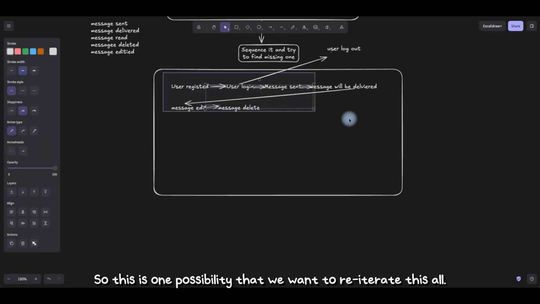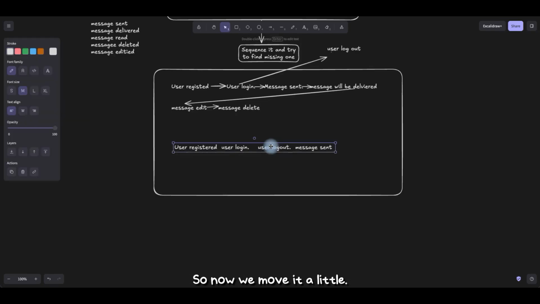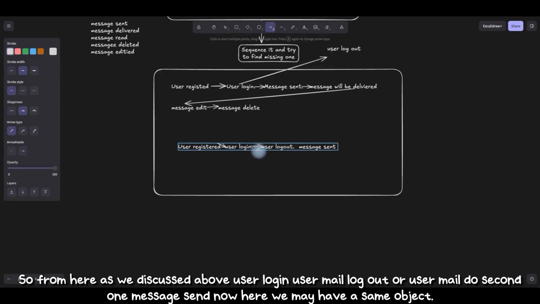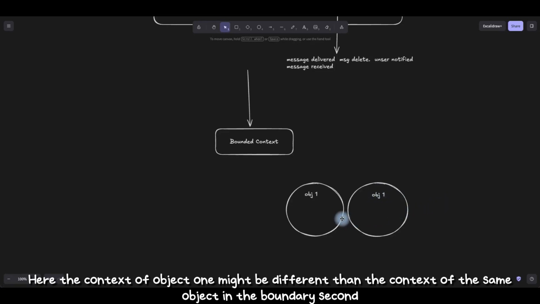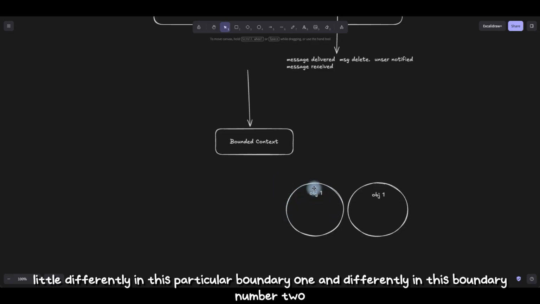So if we want to reiterate all this, let's write it again. Now we move it a little. From here, as we discussed above, user login, user may log out, or user may do the second one, message sent. Now here we may have the same object, object 1, in both boundaries. The context of object 1 might be different than the context of the same object in the second boundary. Means the object may behave or be valued a little differently in this particular boundary 1 and differently in boundary number 2.